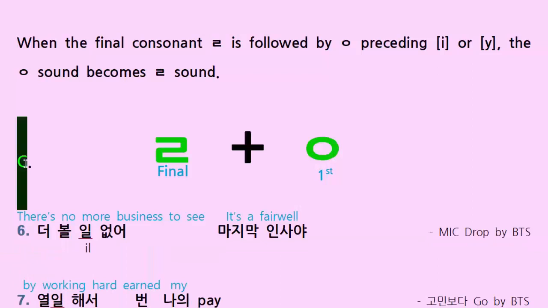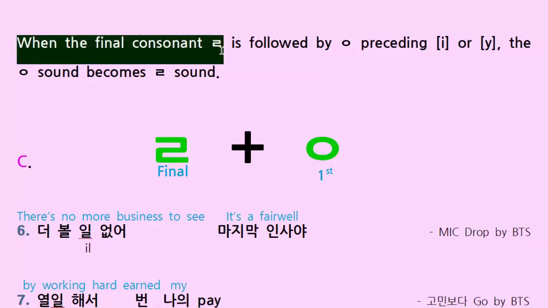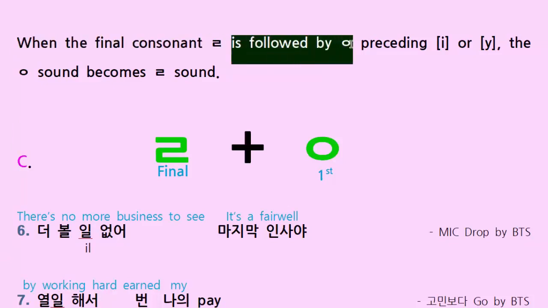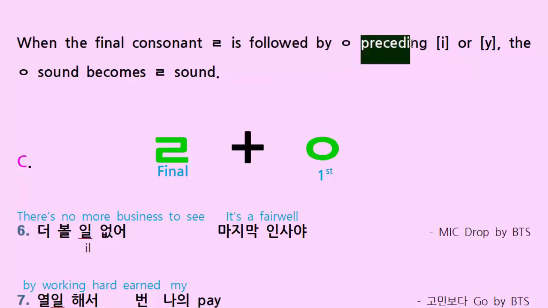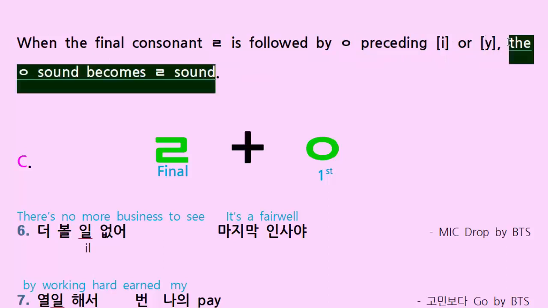Now, this is the last case of real assimilation. Let's read the text. When the final consonant 리을 is followed by 이응, but when this 이응 precedes the sound of E or Y, these are the romanization of the vowel, the 이응 sound becomes 리을 sound.